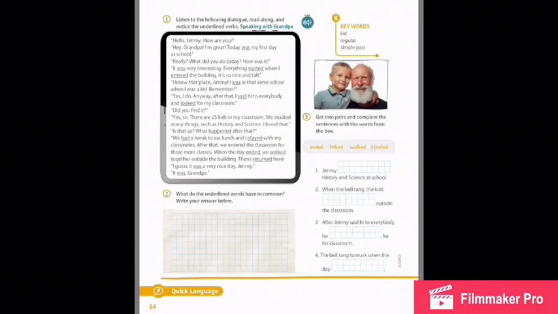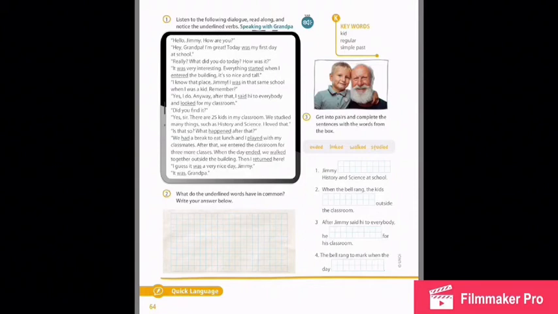Activity number 2, what do the underlined words have in common? Write your answer below. You have to check the verbs, the similar things that the verbs have. For example, the ending, the ed, or the letter d, or something like that.